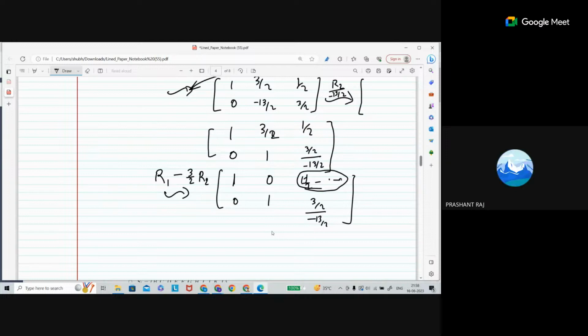3/2 is converted there to... is there a leading entry in column 2? So in column 2 here is 1. That's why I converted here to 0. I am actually changing to the reduced row echelon form. So to change to reduced row echelon form, here is 1, so I have to make it 0, right?